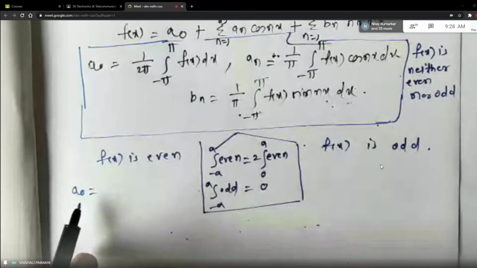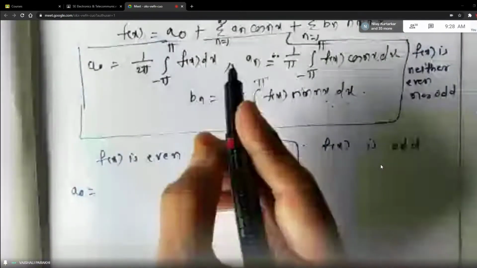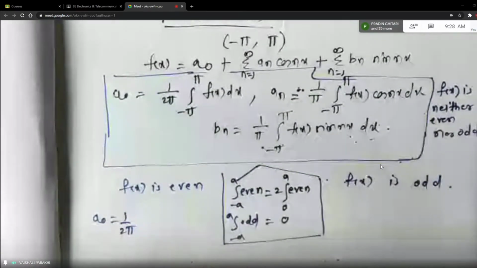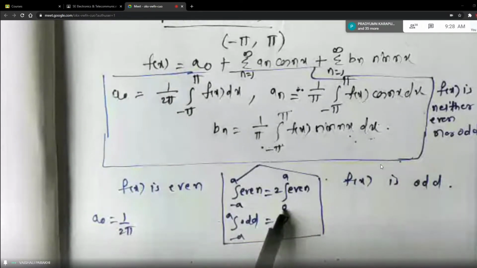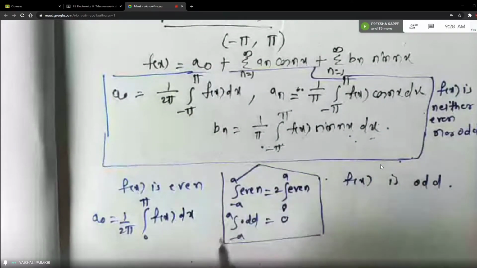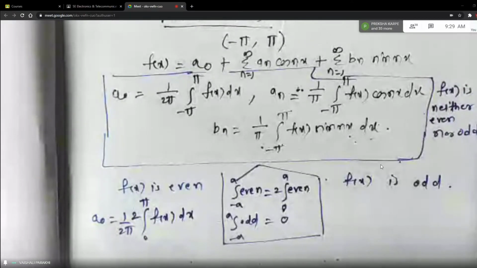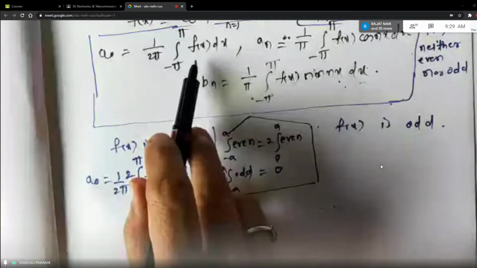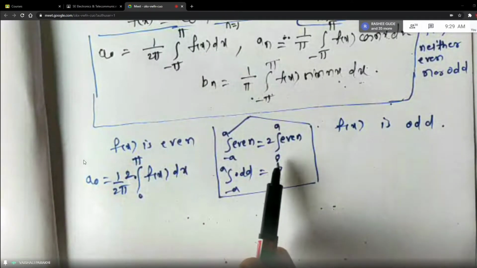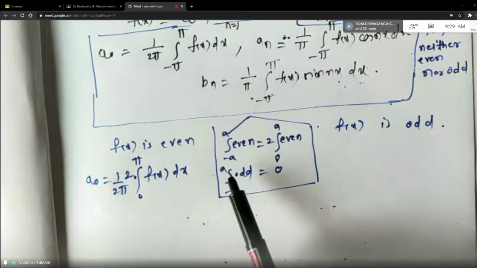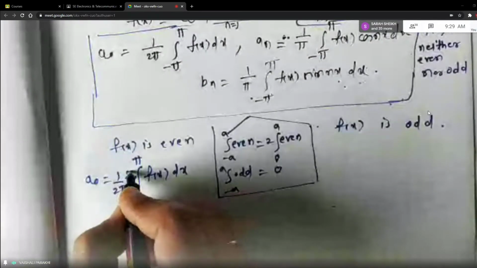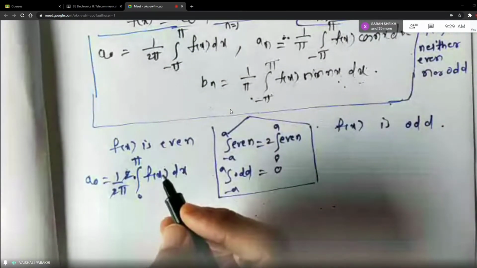Now tell me what will be the change in the A0 formula, because now your f of x is even, right? So 1 upon 2 pi will remain the same, students. Now lower limit will become 0 and upper limit will remain the same and the inside function will remain as it is. And you are multiplying this by 2. So see carefully what I have done with the formula of A0. I am taking 2 out. Lower limit I am making 0. I am referring to this formula: integral of an even function from minus a to plus a is 2 times the integral from 0 to a of the even function. So 2 is getting cancelled and I am getting the formula for A0 as what?